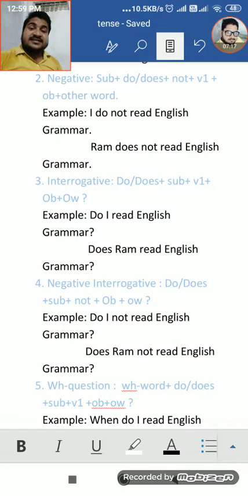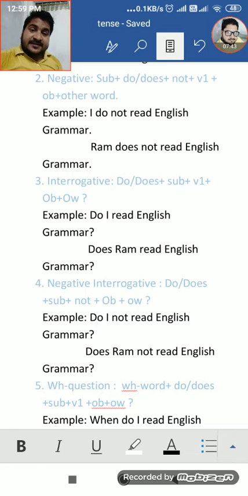Third person singular number is he, she, it, or the name of anything. Clear? If you don't know about persons and numbers, then inform me. I'll make a video on that.